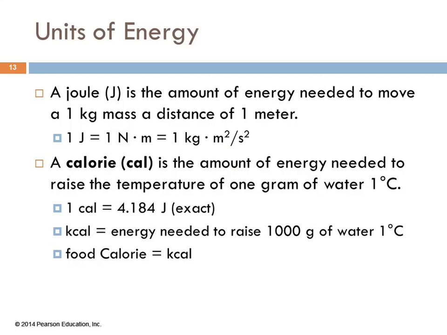And what does that make a newton equal to? If 1 newton times a meter is 1 kilogram times a meter squared per second squared, then what's a newton? It's a kilogram meter per second squared.